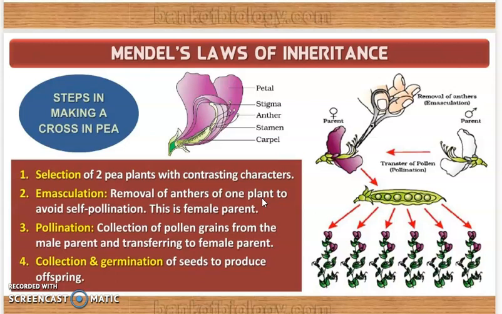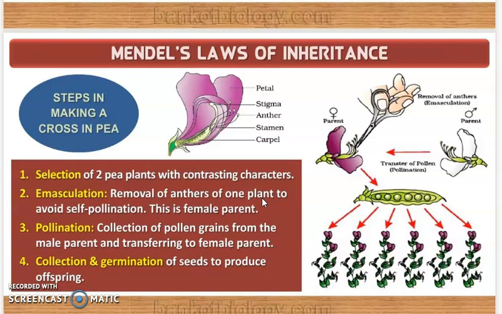Now the third step which is involved is pollination. So here collection of pollen grains from male parent and transferring to the female parent is called as pollination. Okay, ഇപ്പോൾ ഏത് desired male parent ആണോ വേണ്ടത് ആ male parent anther collect ചെയ്ത് it is transferred to the female parent. And then collection and germination of seeds to produce offspring.